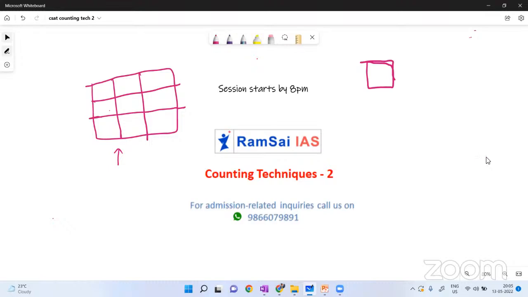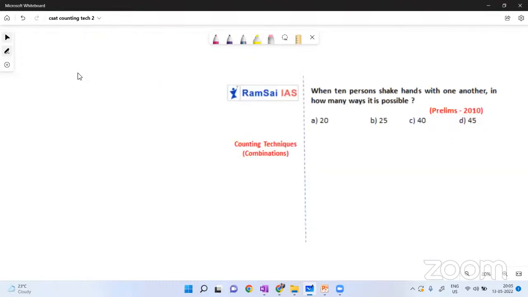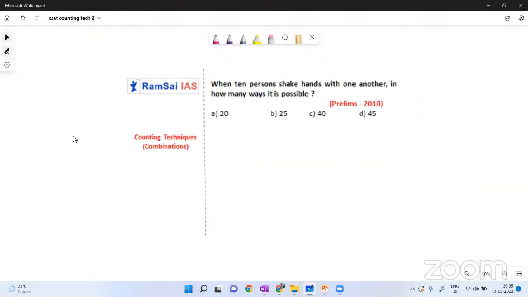So let me start with the first question. When 10 people shake hands with each other, in how many ways is it possible? This is a very regular question. It was asked in 2010, but it is a regular question we can expect.